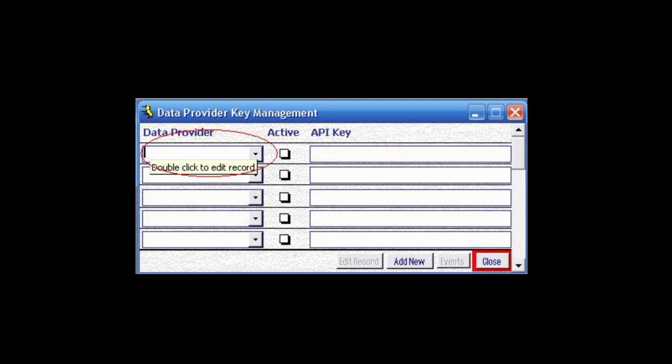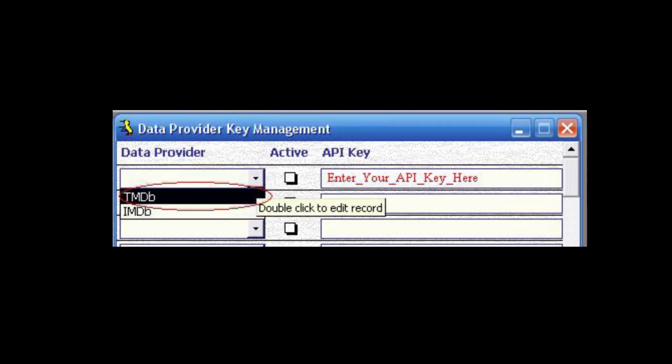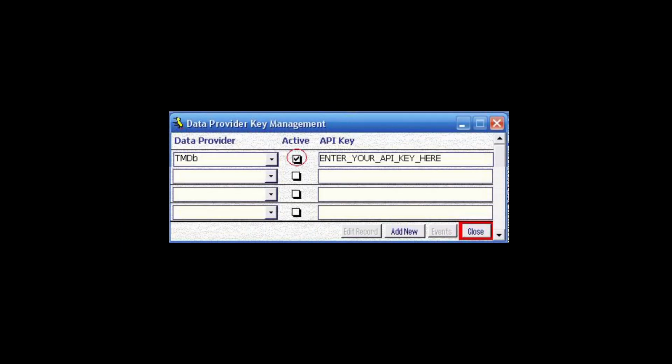Once in edit mode, double-click on the drop-down menu to activate it, followed by selecting the movie database, here abbreviated by TMDB, followed by entering your API key, which you received directly from the movie database.